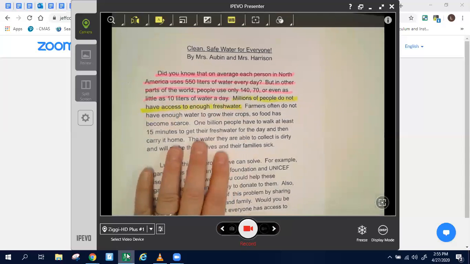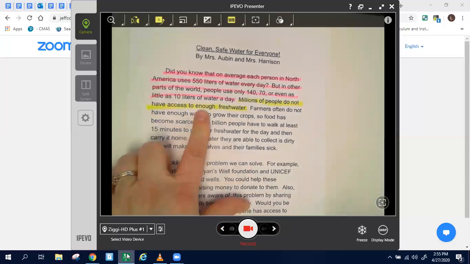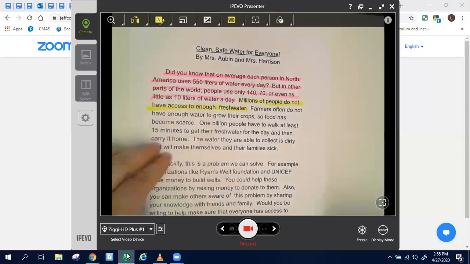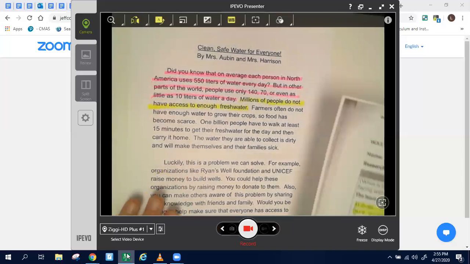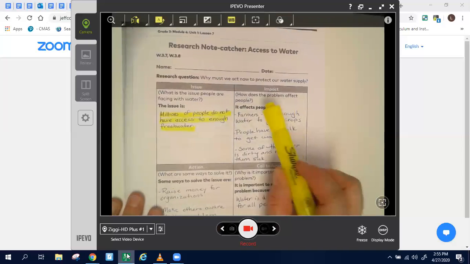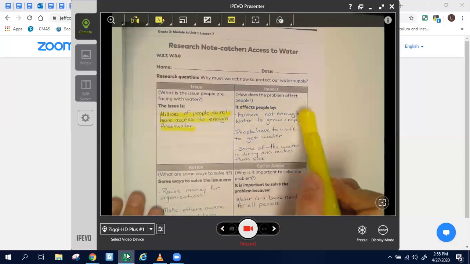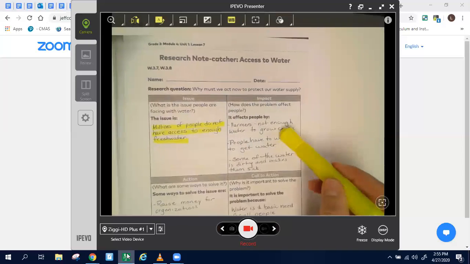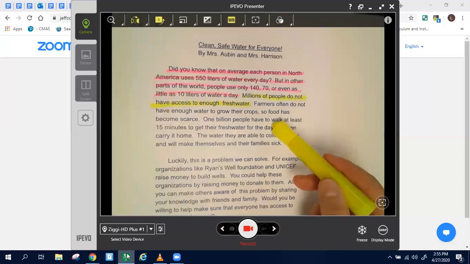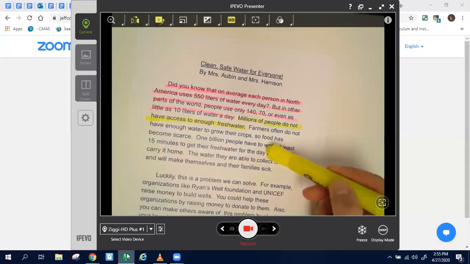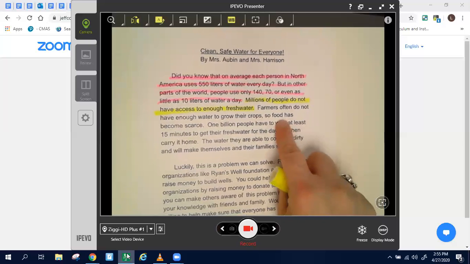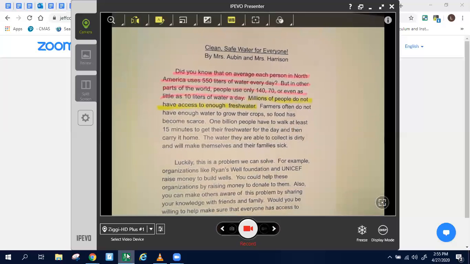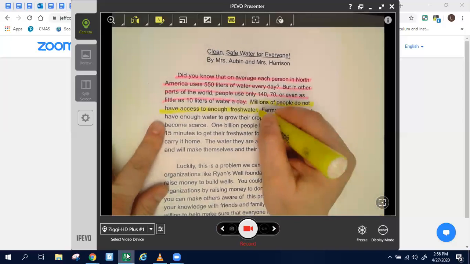So the second part of your paragraph is going to describe the issue. Right now we're not talking about how we're going to solve it. We're just going to talk about why this problem is a problem and how it affects other people. I'm looking over here and I see that it affects people because farmers don't have enough water to grow crops. Now this is more of a note catcher, so this may not be a complete sentence, whereas here we have to make sure it is. So we have: farmers often do not have enough water to grow their crops.